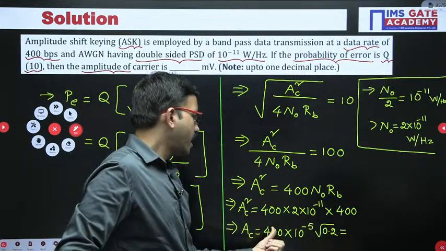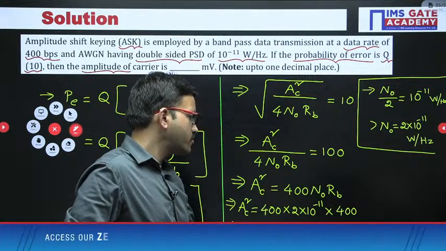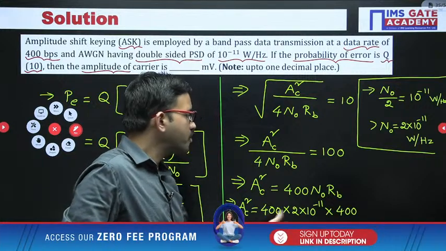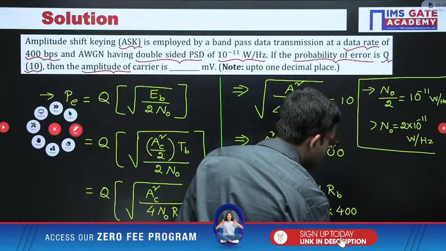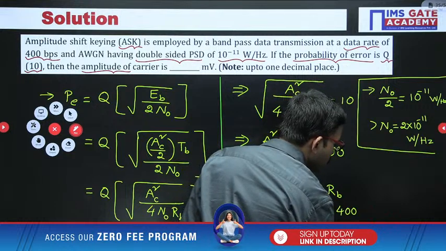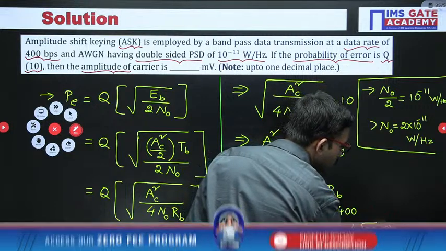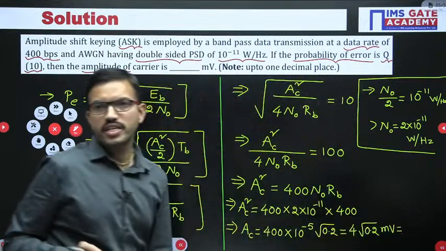So here 100 into 10 power minus 3, 10 power minus 5 we can write as milli. So 4 into root 0.2 millivolt. Just do the simplification of this one and tell me what value you are getting.